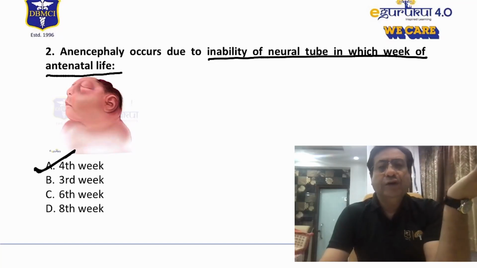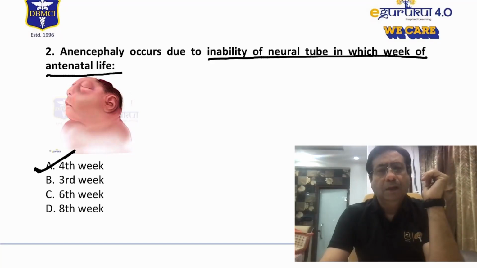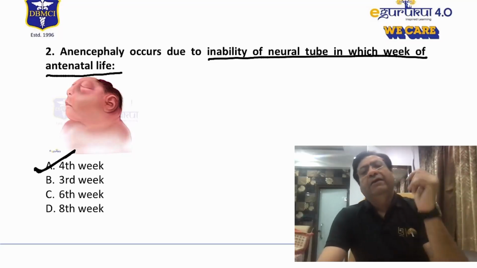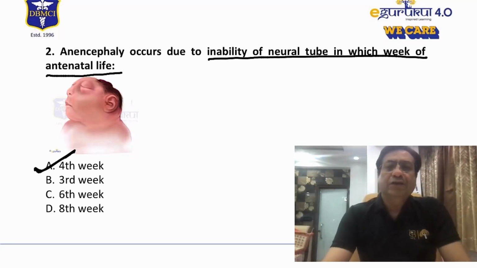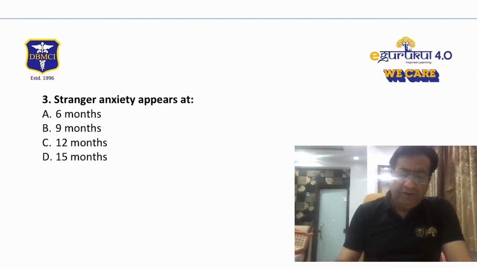And the prevention of neural tube defects usually is by periconceptual use of folic acid by the mother. So the dose is 0.4 milligrams per day of folic acid when we are attempting a primary prevention of neural tube defect, and the dose is usually 4 milligrams per day. Although again this is debatable, but theoretically yes, 4 milligrams per day for secondary prevention of neural tube defect. So question number 2, the answer is the 4th week of intrauterine life.